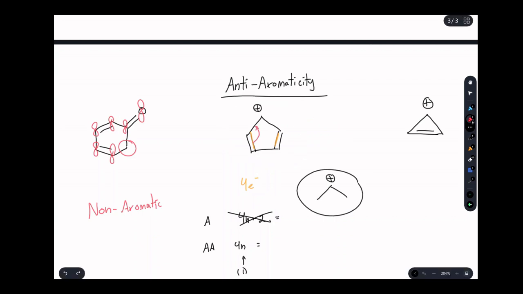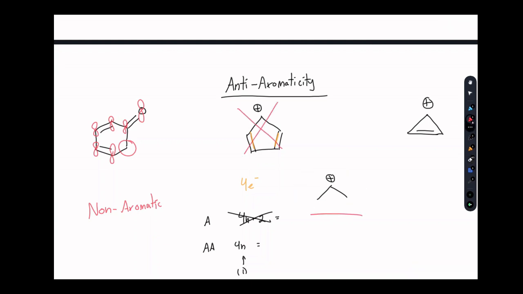After all, you can draw resonance forms with it. Right? If I try to draw resonance forms, it looks like we have good resonance forms here. Aromaticity is a new little thorn in your side you have to watch out for when you're dealing with these ring systems. Right? It's actually way less stable than your typical carbocation. Anti-aromaticity is a massive problem. So this ring is surprisingly unstable.